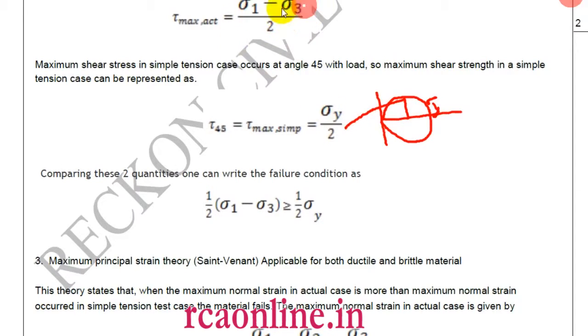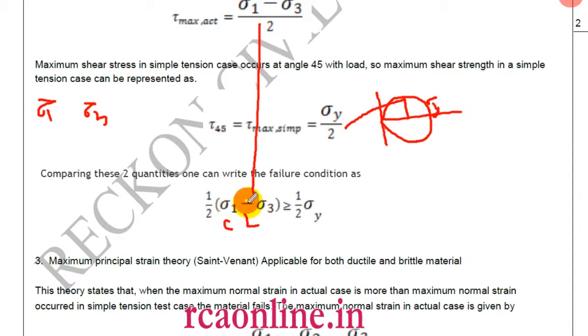The failure will take place when this value, half of sigma 1 minus sigma 3, which is the maximum shear stress in complex loading, is greater than the maximum shear stress in the simple tensile test.